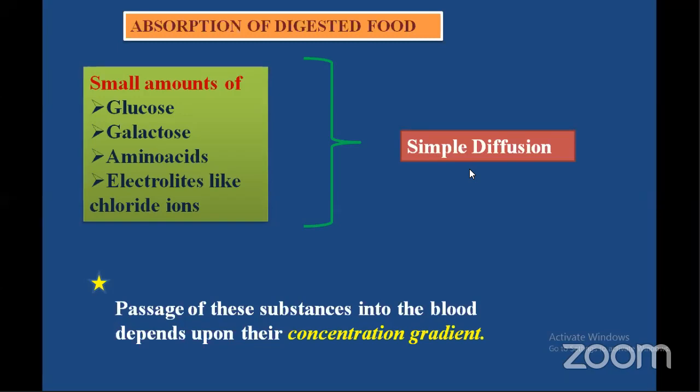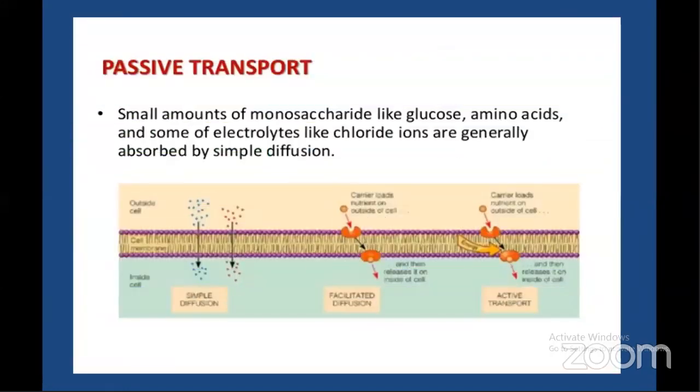Just now we discussed that simple diffusion is nothing but passive transport. Passage of these substances into the blood depends upon the concentration gradient. So here this is passive transport. Small amounts of monosaccharides like glucose, amino acids and some electrolytes are generally absorbed by simple diffusion or passive transport.